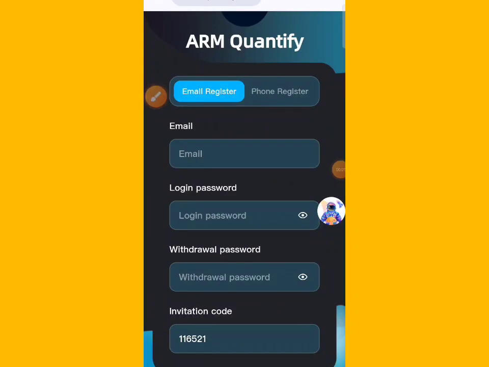Hello guys, today I'm going to share a new website. This website name is armquantify.com. In this website, I'll show how to create an account and how to generate profit.